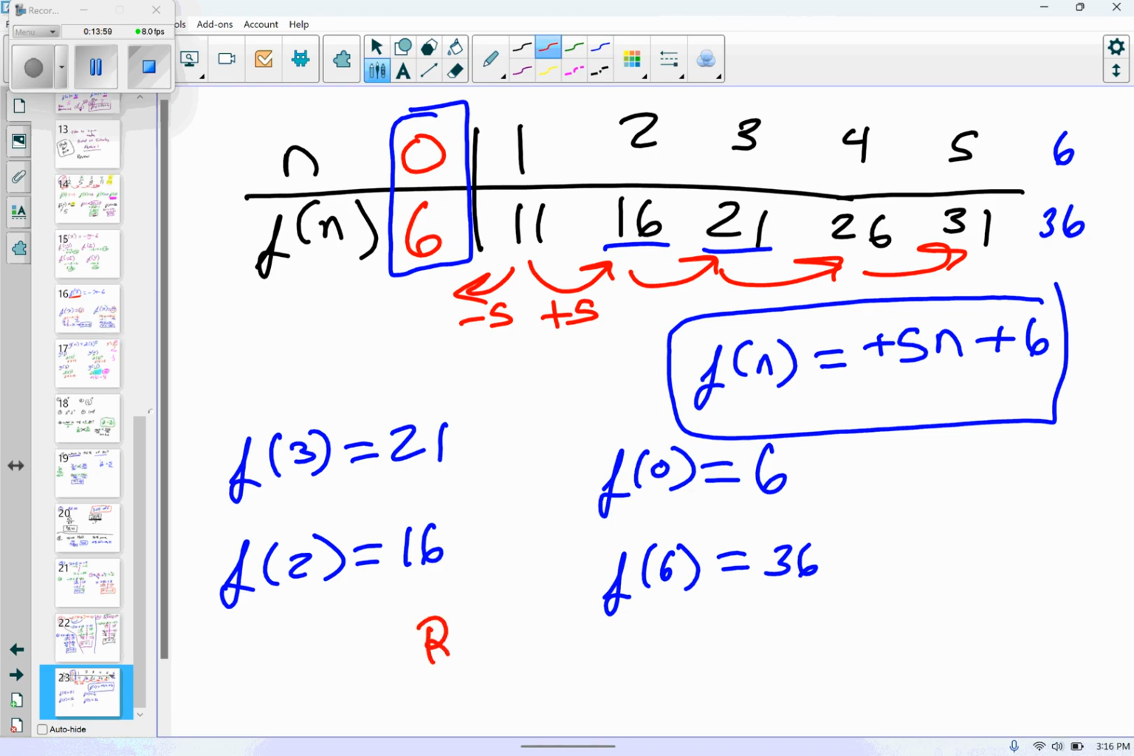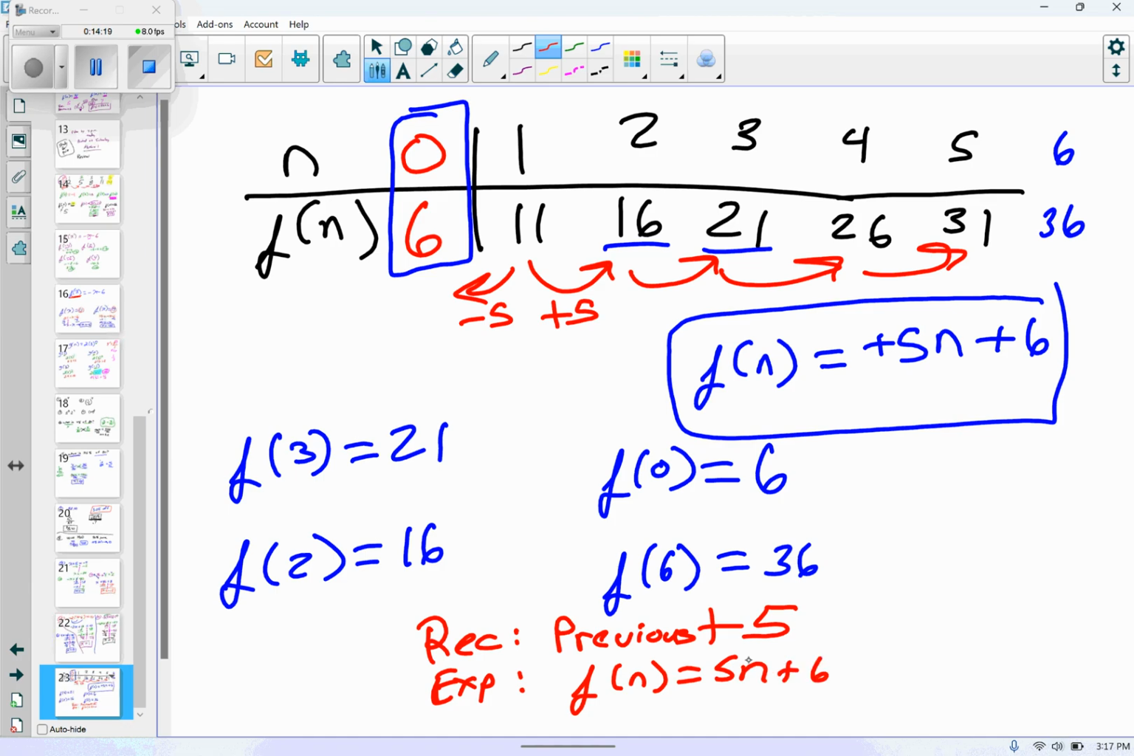So the recursive equation is the previous plus 5. Our explicit equation is the one we just found up above. We good so far? All right, so that's 21 and 22. Let's go back and figure out 19 and 20.